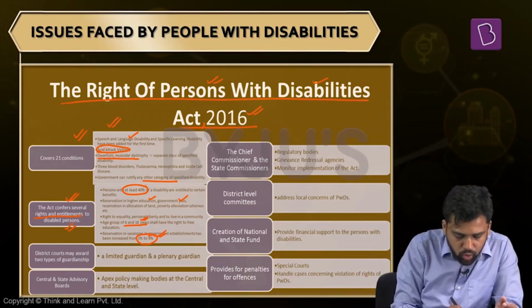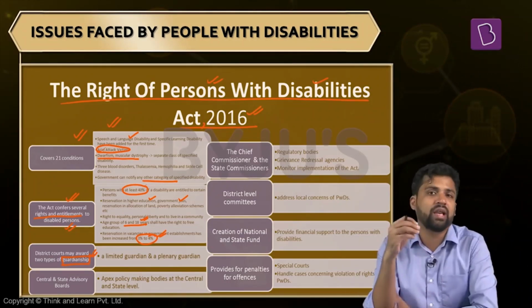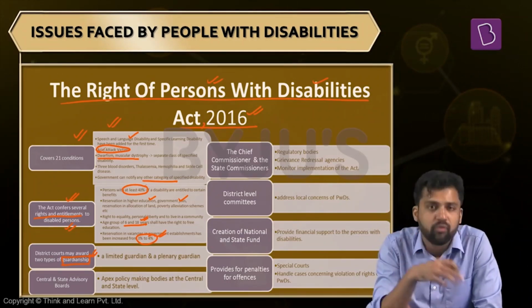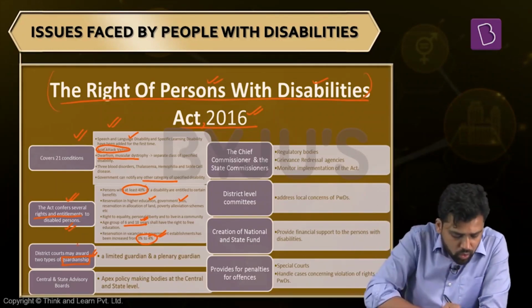Now, this particular law also talks about guardianship. What do we mean by this? Sometimes people with disabilities might not be able to decide for themselves. In that case, they require the help of a guardian. The National Trust for the Welfare of Persons with Cerebral Palsy law talks about guardians. This Rights of Persons with Disabilities Act also talks about guardianship.